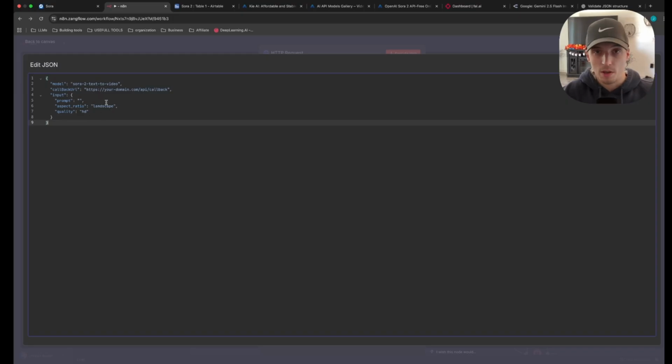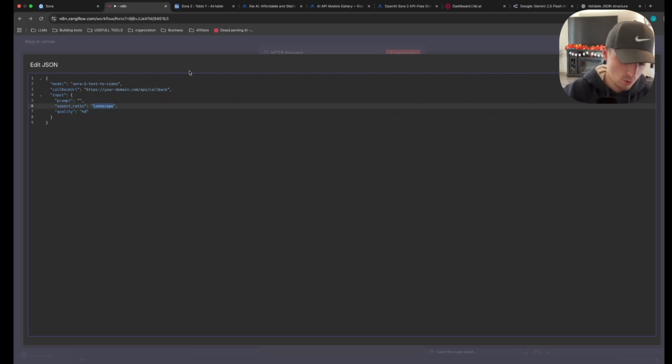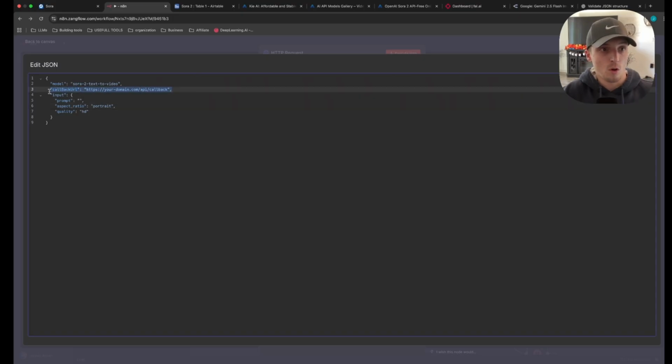Aspect ratio depends on if you're trying to make vlogs or this or that. Since I put those into a YouTube video, I left it in landscape. But since we'll have the duck and we want to post it on YouTube Shorts or TikTok, we'll just change it to portrait. So aspect ratio is portrait, and then we will just go ahead and remove this callback URL here.